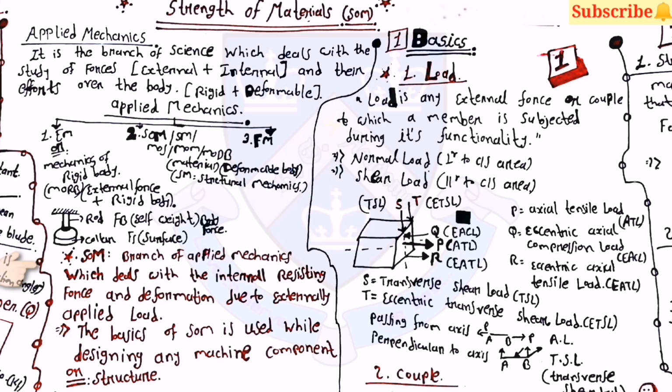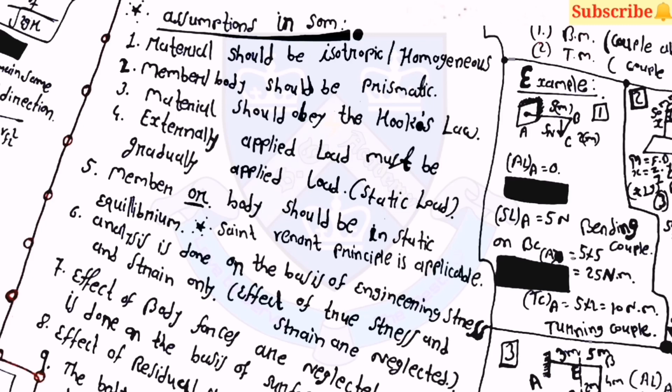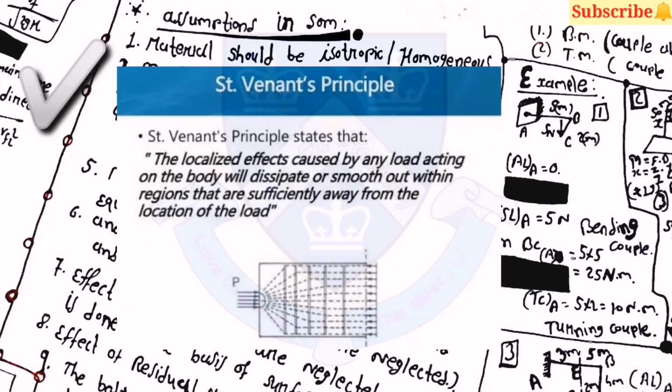The examples and all the concepts we will include are only about the externally applied load. Now there are some assumptions which are taken in strength of materials. First, materials should be isotropic or homogeneous. Second, member or body should be prismatic. Third, materials should obey Hooke's law. Fourth, externally applied load must be gradually applied. Fifth, member or body should be in static equilibrium, and Saint Venant's principle is applicable.